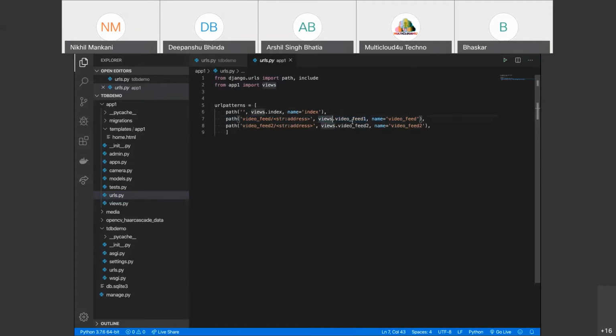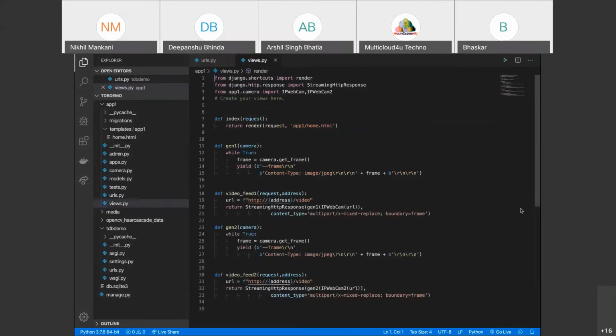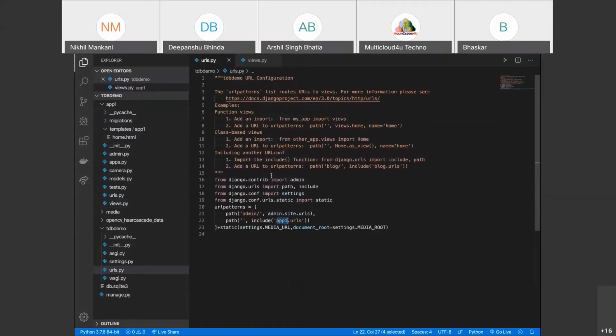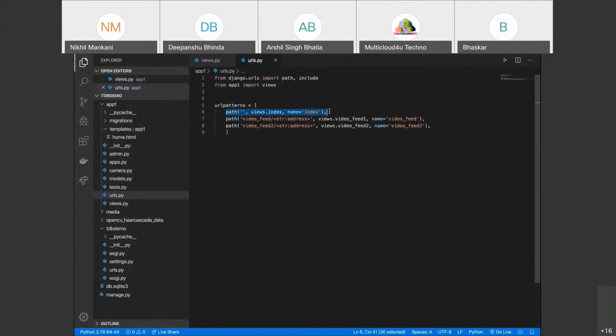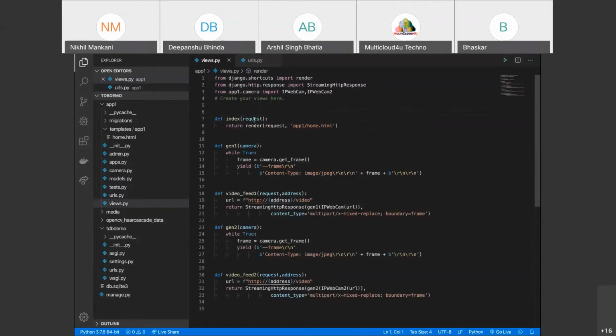What is the views.py file? It is something without which you cannot actually run an application. For now, considering the URL at the top, which states that whenever there is a slash, the basic path, we have to go to the index function of the views.py file. When we go to the views.py file, under the index function, we see return render, request, and app slash home.html.